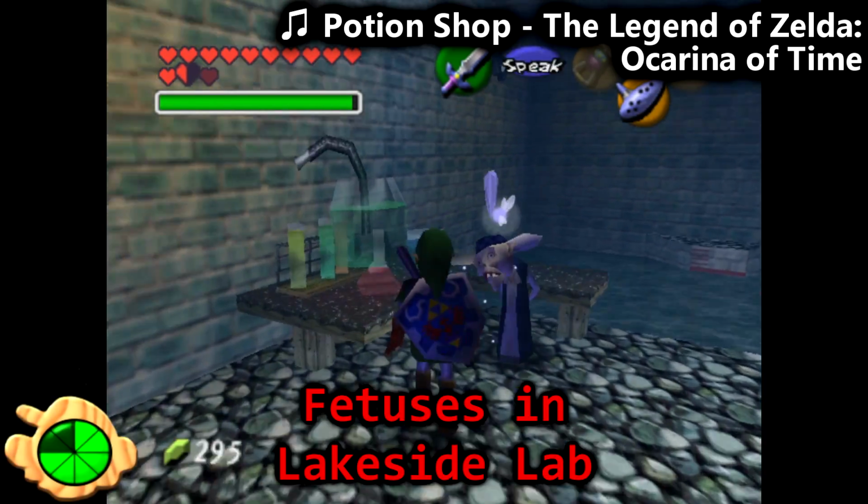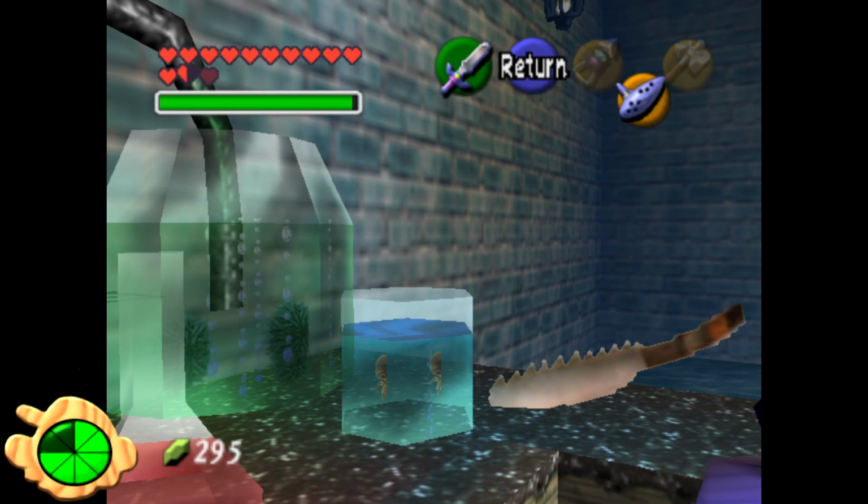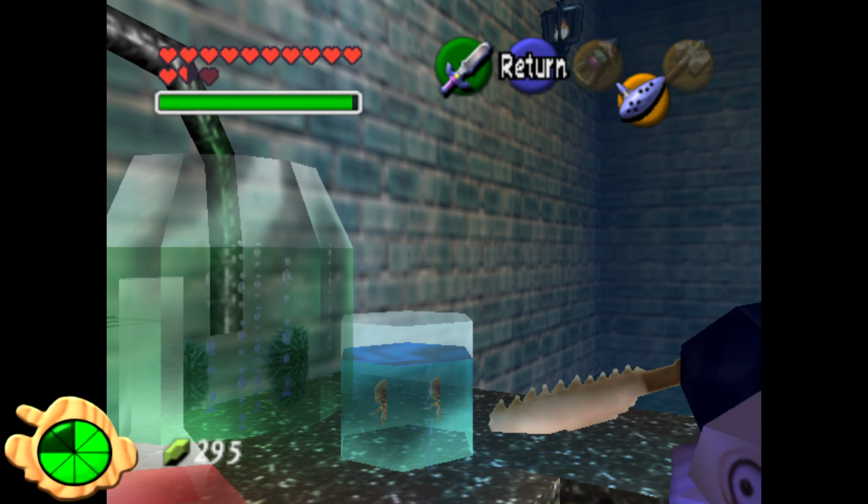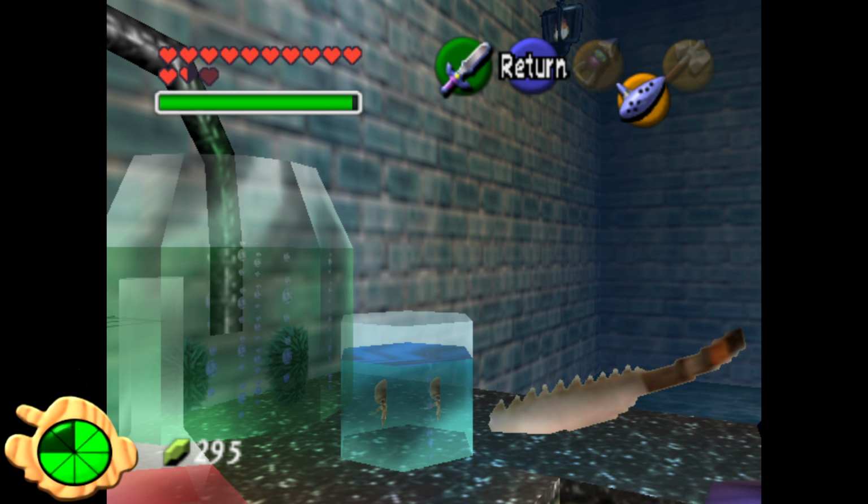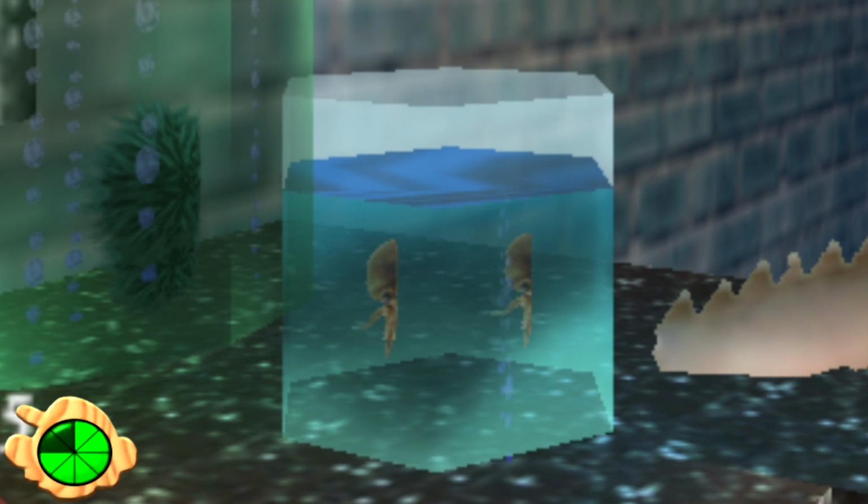Fetuses in Lakeside Lab. In the laboratory on Lake Hylia, there's a fish tank with these strange-looking things inside of it. They're probably meant to be developing fish eggs or something, but some people have interpreted them as fetuses.